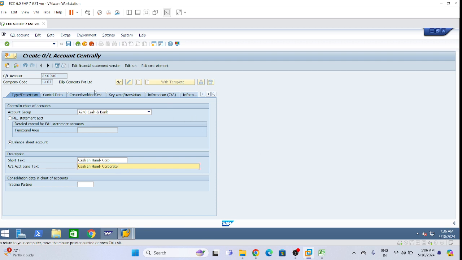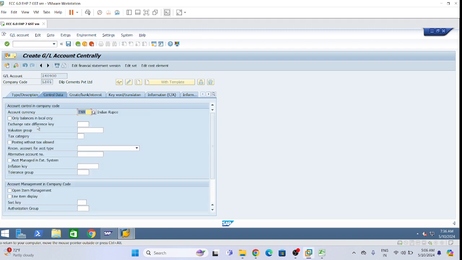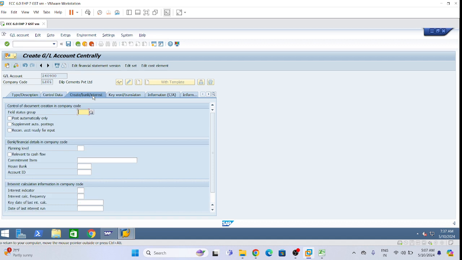Click on control data tab. Line item display, sort key 027. In control data tab, I am giving line item display, sort key 027. Then click on create bank interest tab, field status group G005.